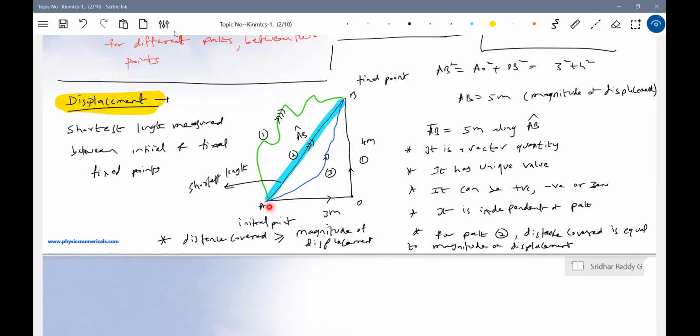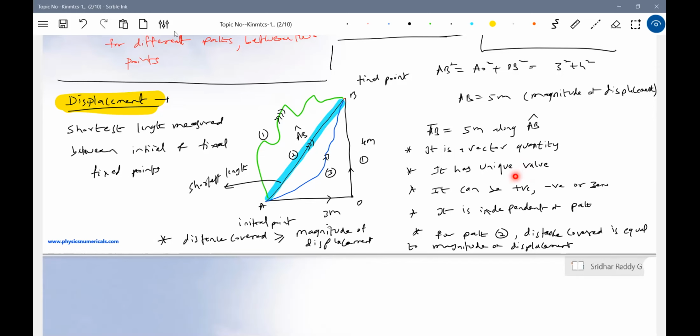If you see this, see for yourself. You walk 3 meters, then 4 meters, then you reach point B. You may move along the hypotenuse. You may move along this blue colored line. You may move along this particular path. What about the distance covered by you? In all four different paths, it will be different. But for all the 4 paths, what will be the displacement? It will be the same. Therefore, it is independent of path. I'll write it: for all these paths, the displacement will be the same. Therefore, it has a unique value.